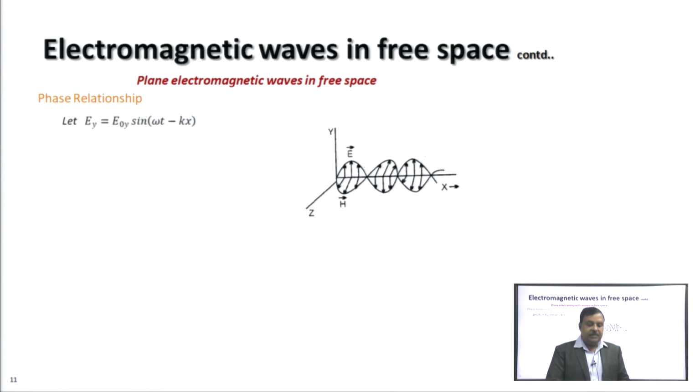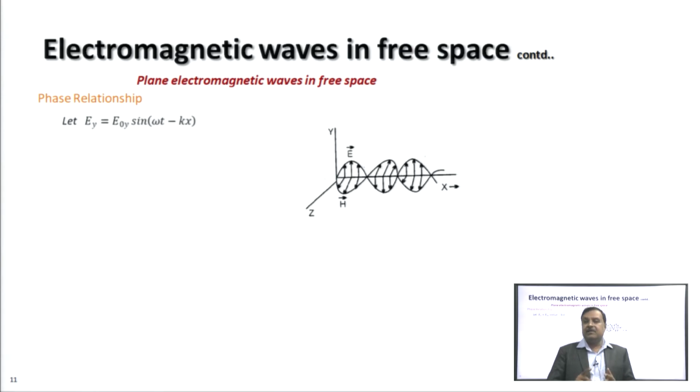Now, we will understand the phase relationship between the electric field vector E and magnetic field vector H. So, let us suppose the electric field is given by E y equal to E 0 y sin (omega t minus k x). In case of a plane electromagnetic wave propagating along x axis, we have seen that the electric field has no component along x axis, and we considered y axis along the electric field vector.